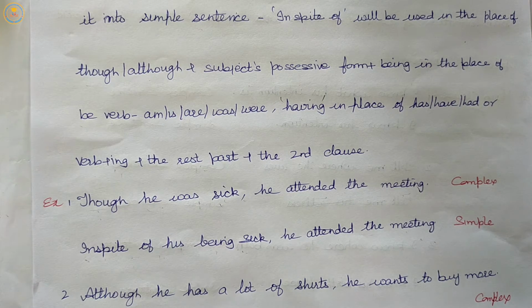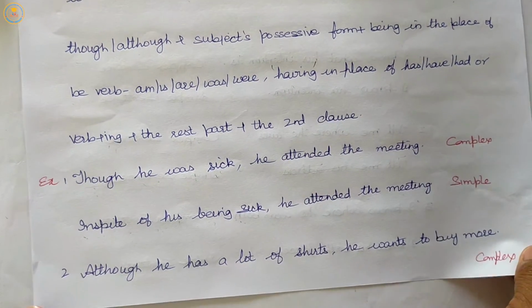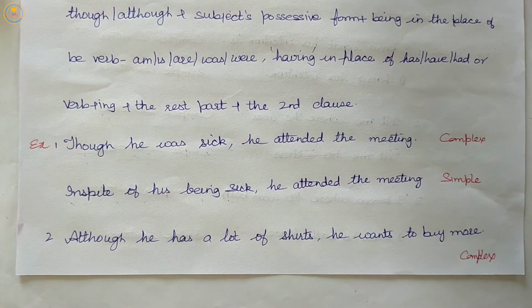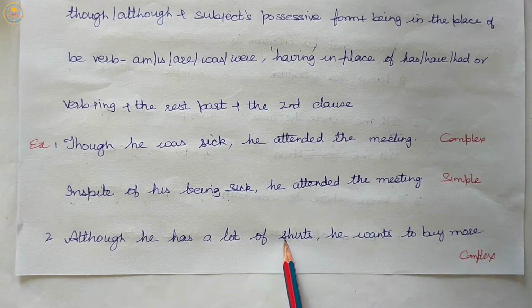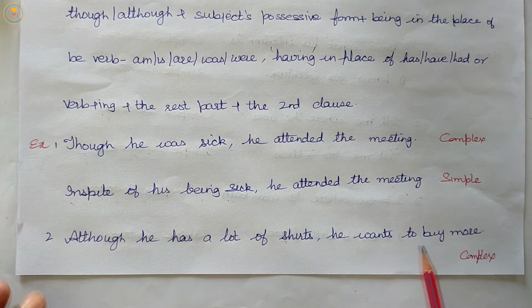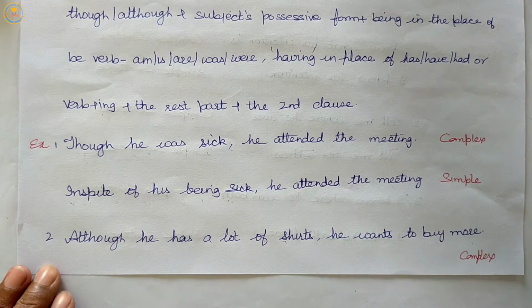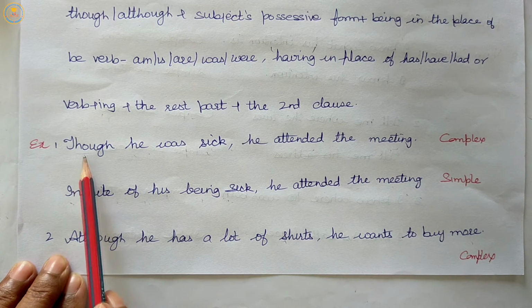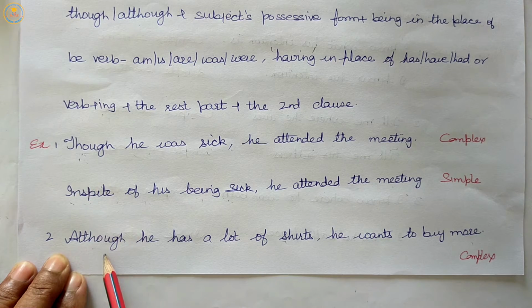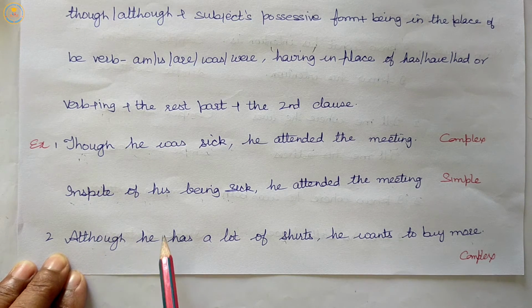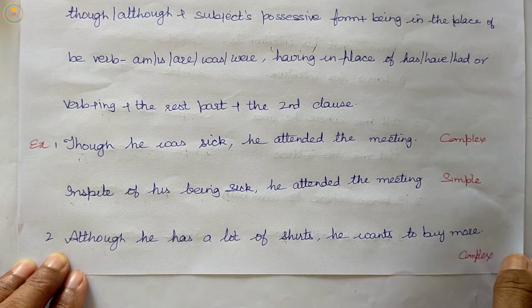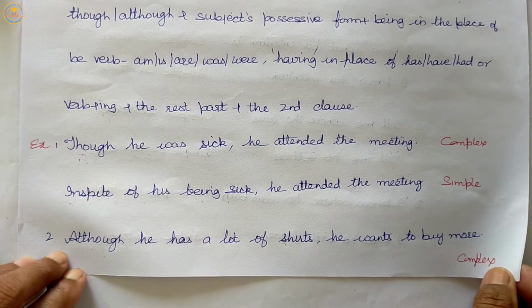Next, although he has a lot of shirts, he wants to buy more. Here in this sentence, though, and in this sentence, although. Although he has a lot of shirts, comma, he wants to buy more.